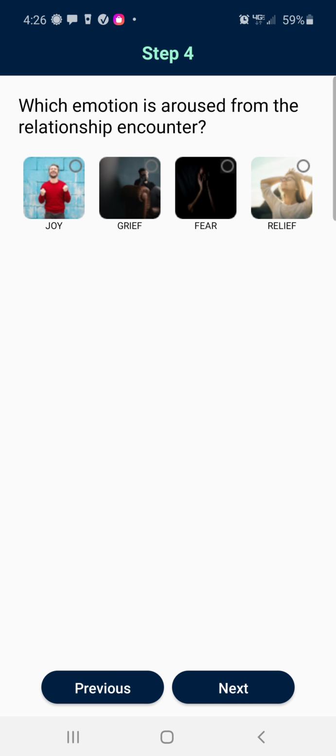Basically, this app asks you 7 basic questions every time you have stress. And these 7 questions are the root cause of all types of stress. So what emotion is being aroused in this encounter? The 4 emotions are joy, grief, fear, relief. They arouse the central nervous system.